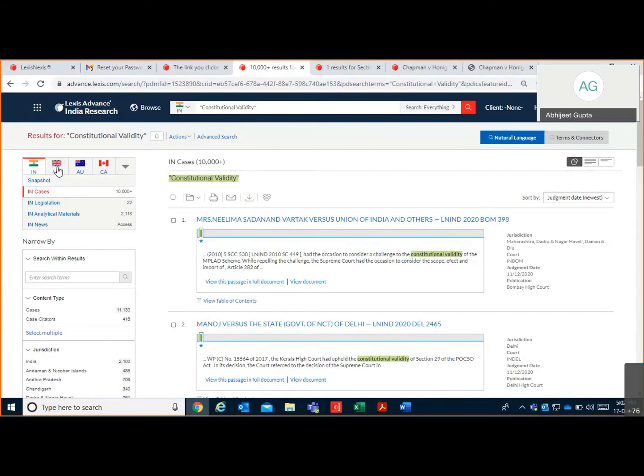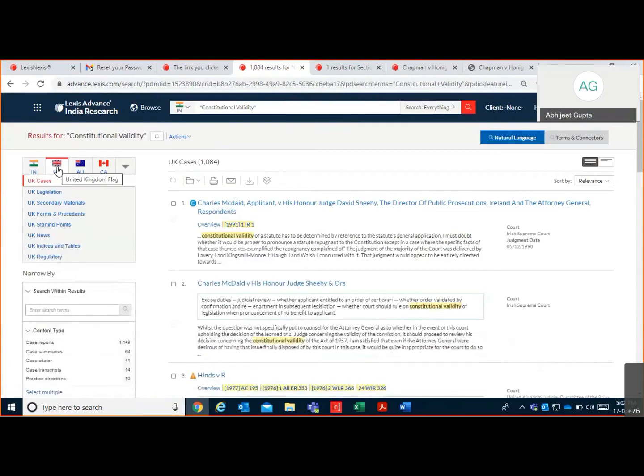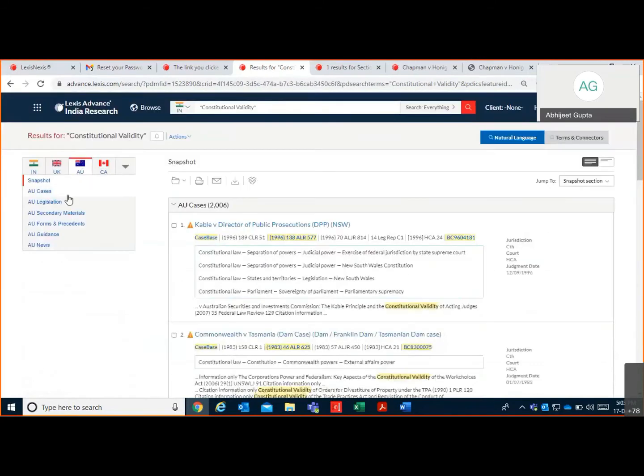Right. Now, when you select international flag, so when I select UK, it shows 1084 cases, zero legislations, and 191 secondary material. Then select Australia.